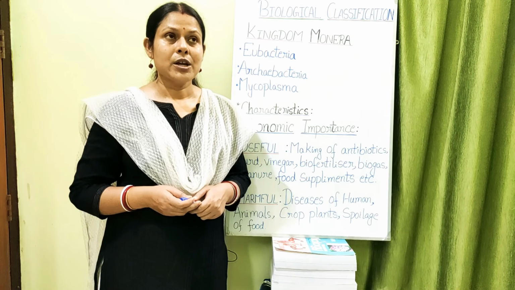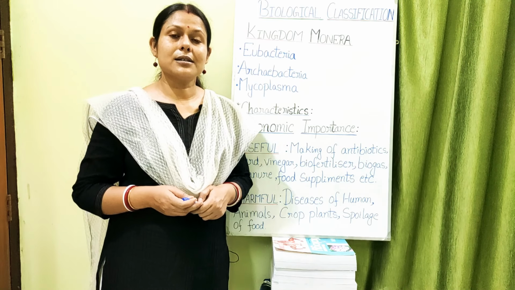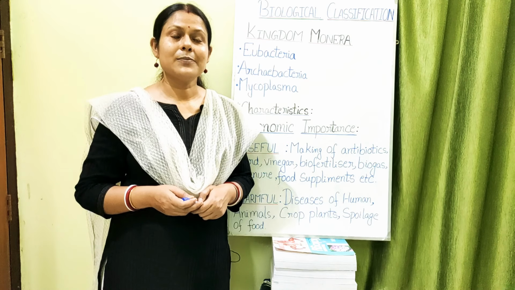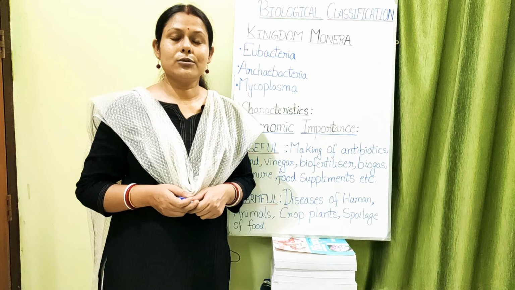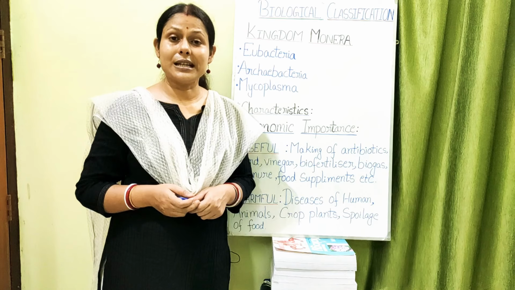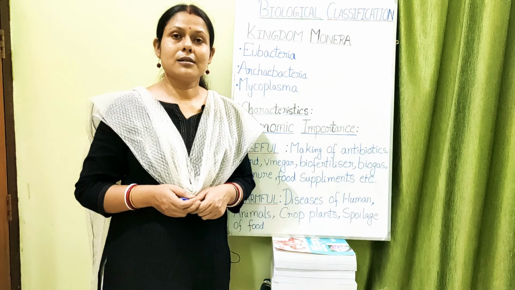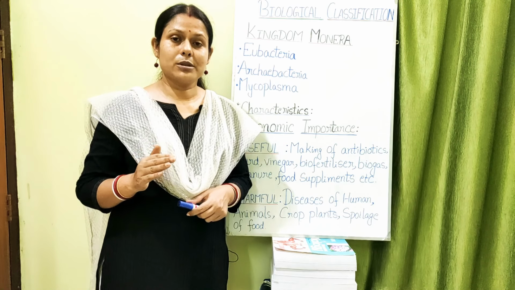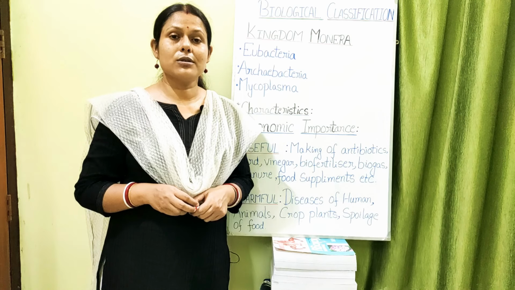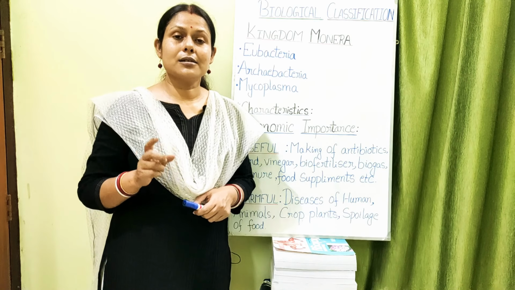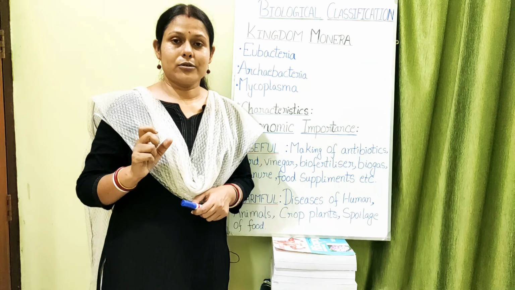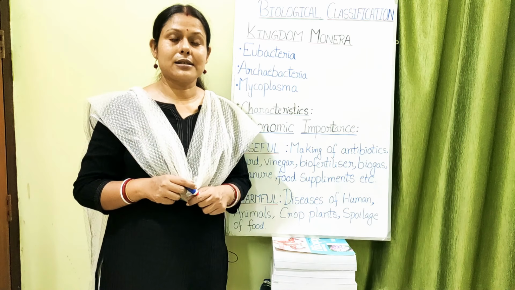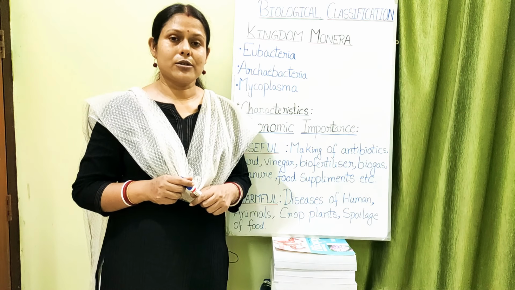So these are the various pigments which are associated with the process of photosynthesis in case of your photosynthetic bacteria. Now these photosynthetic bacteria are sometimes known as your cyanobacteria. They were also earlier known as your blue-green algae, but now they are known as your cyanobacteria. The reason is because the algae is a unicellular eukaryotic organism, whereas the cyanobacteria are unicellular prokaryotic organisms.